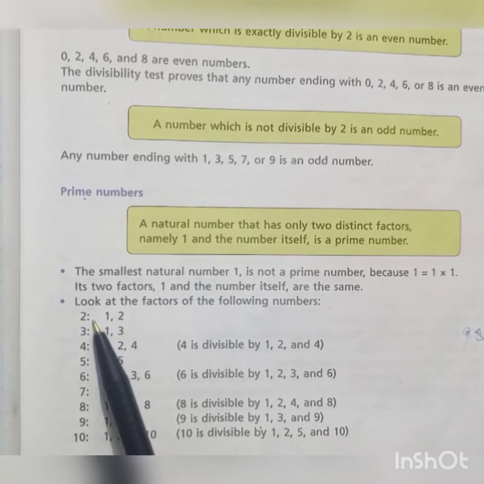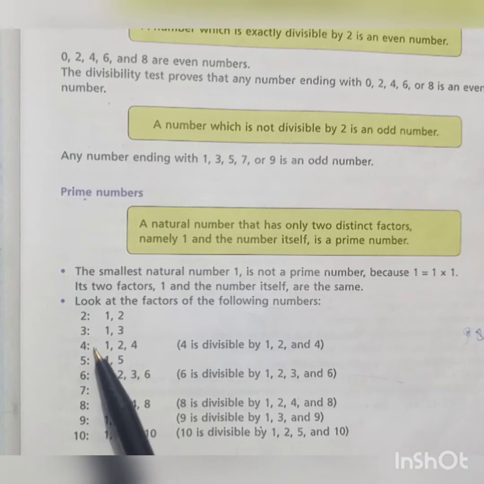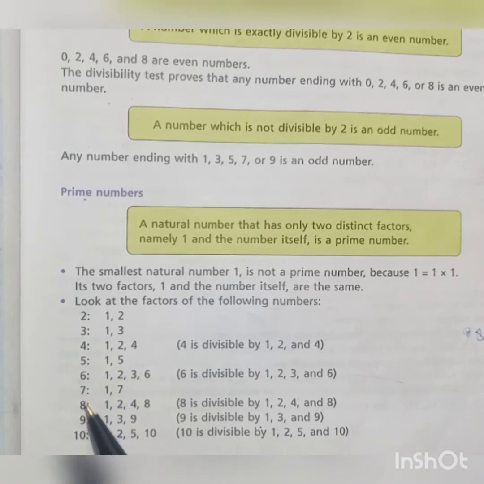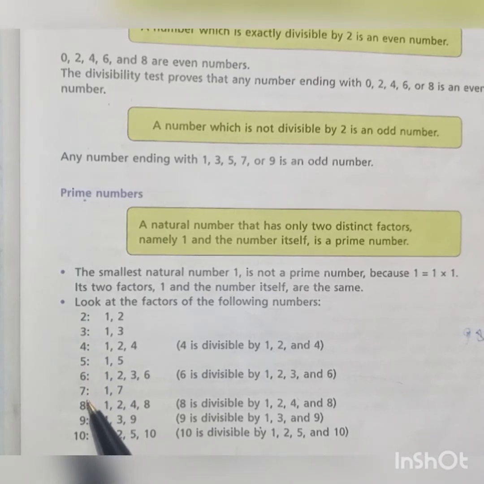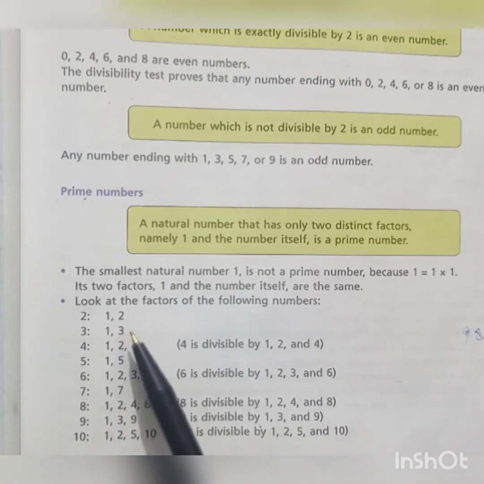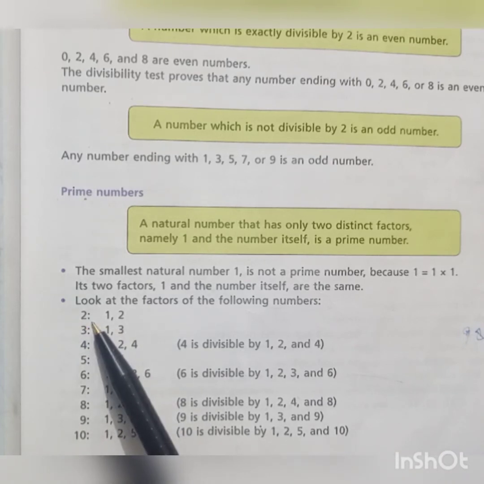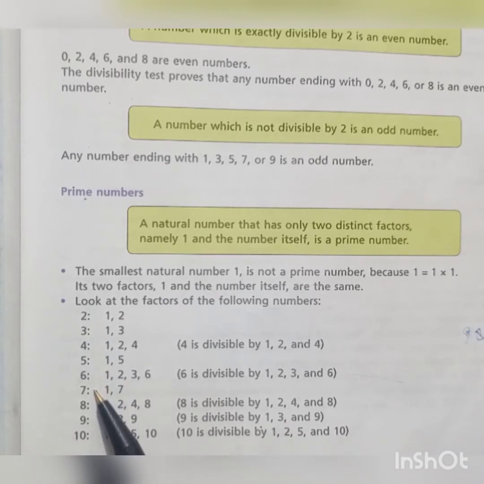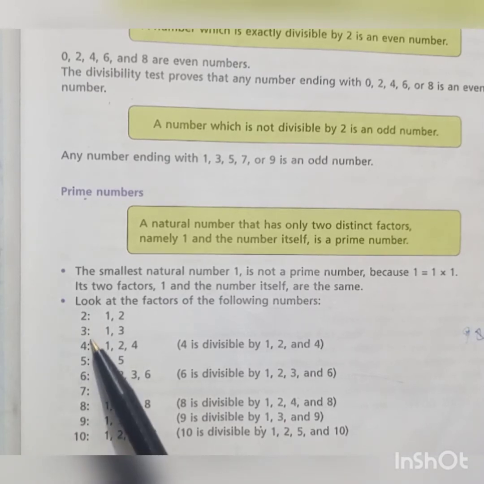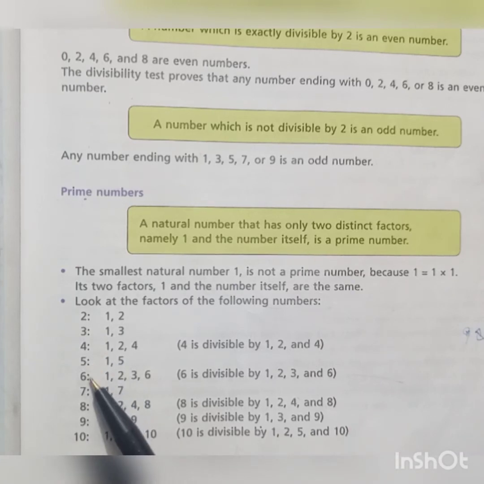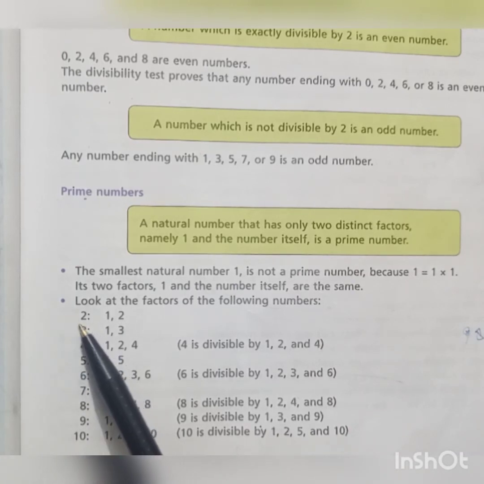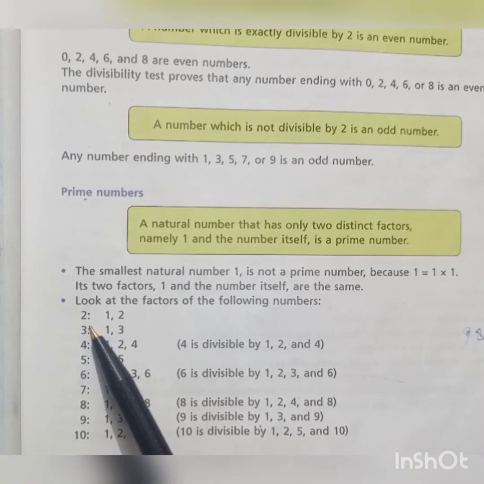So from here, the digits 2, 3, 5, 7 are prime numbers, as they all contain just 2 factors, 1 and itself. Students, have you noted that the digit 2 is an even number and also a prime number, but the onward prime numbers are 3, 5, 7, 11 and so on. The onward prime numbers are odd numbers, but the digit 2 is the only even number that is a prime number.